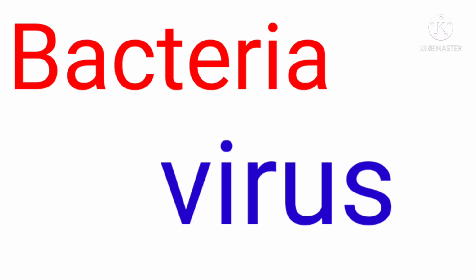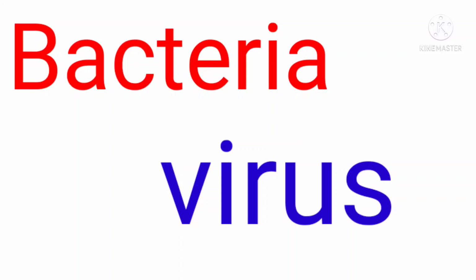Bacteria are also microorganisms. They are very small and can be seen under a compound microscope. Viruses are also microorganisms. Viruses are so minute that they can be seen only under the electron microscope.